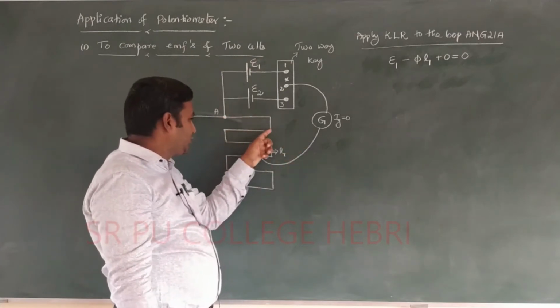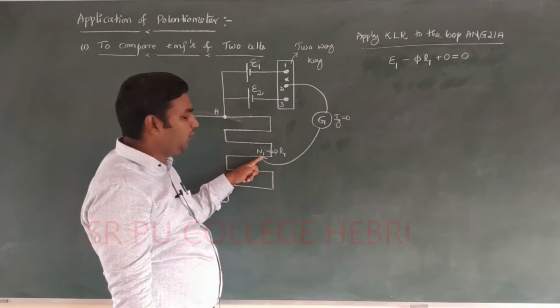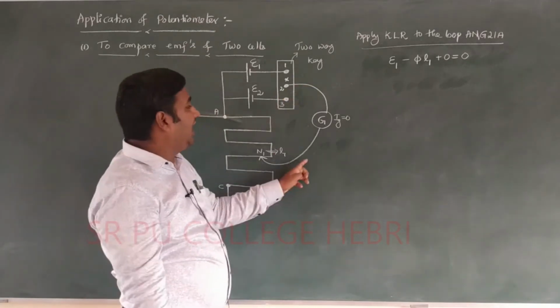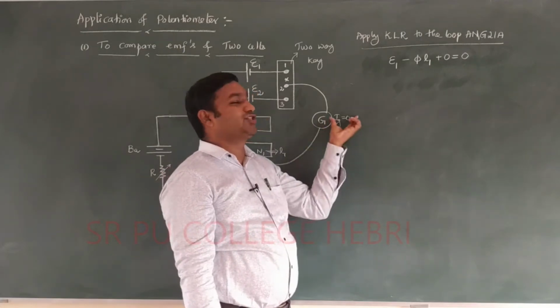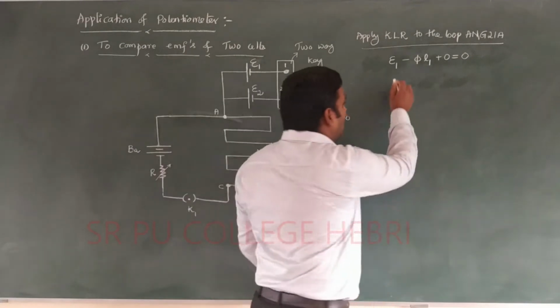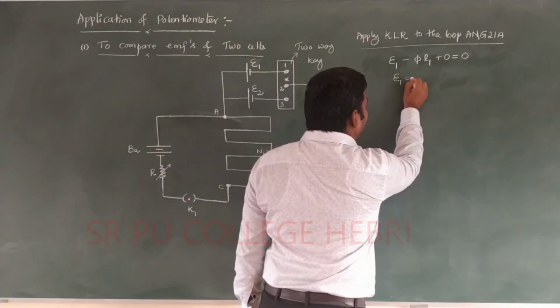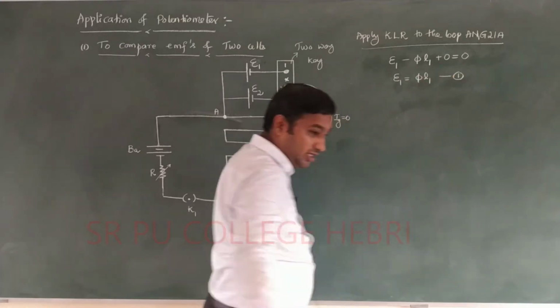This one is according to the potentiometer working principle. The potential drop between A and N1 is phi L1, and the energy used by the galvanometer, the potential drop across the galvanometer, is equal to 0, because the current flow is 0. From this equation, EMF E1 is equal to phi into L1. I call it equation 1.